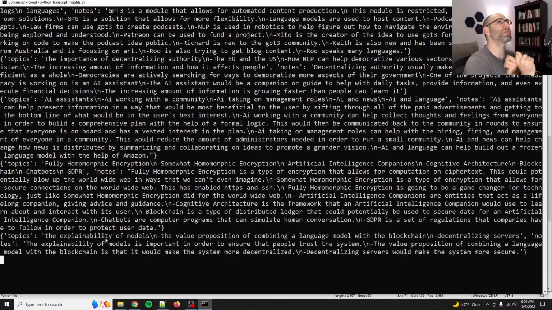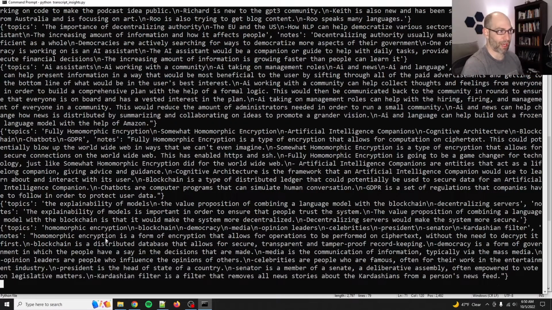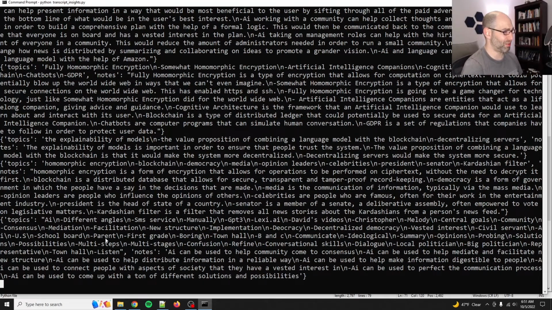So 90,000 divided by chunks of 6,000. So that's 15 if I'm doing my math correctly, because 6,000 times 10 is 60,000, and then half again will be 90,000. So that's 15 iterations. So that's 30 prompts total, which is not that much.